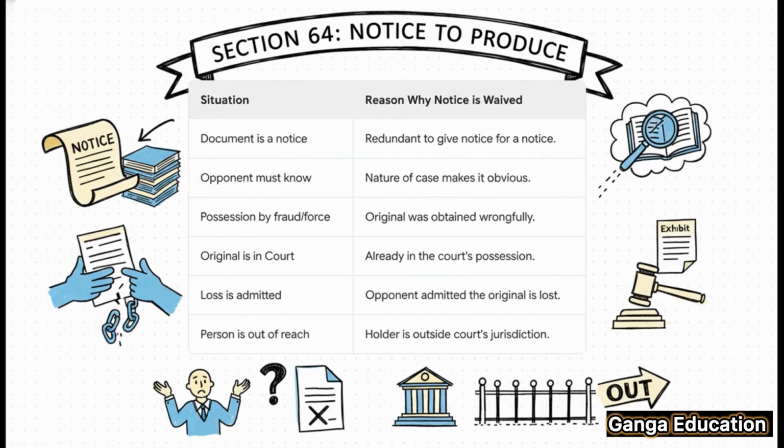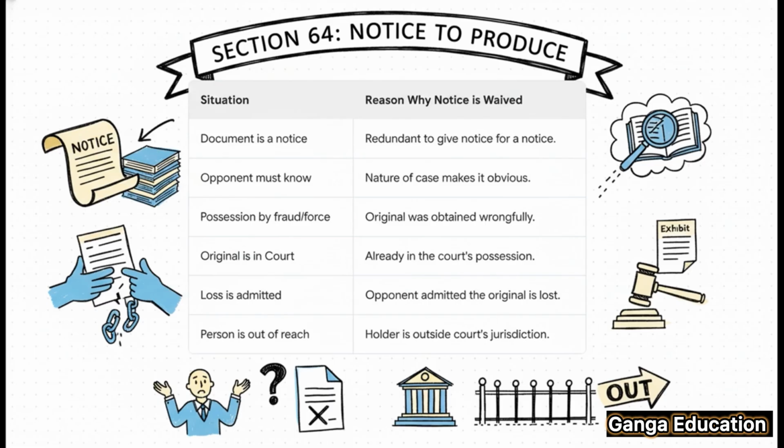Second, when the very nature of the case makes it obvious that the opponent will need that document. Third, if the opponent got the original through fraud or force. The law won't make you help a wrongdoer. Fourth, when the original is already with the court. Fifth, if your opponent themselves have admitted that the original is lost.